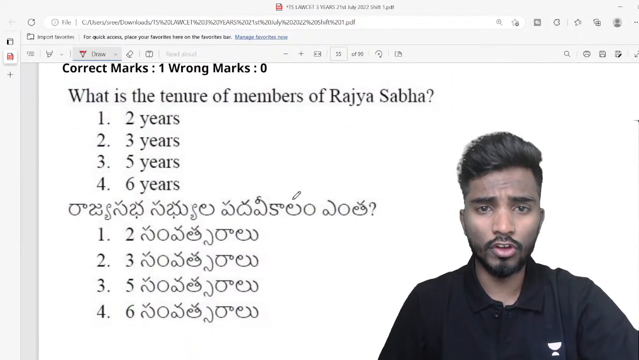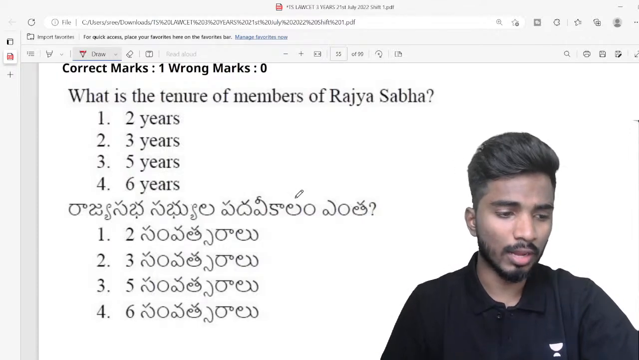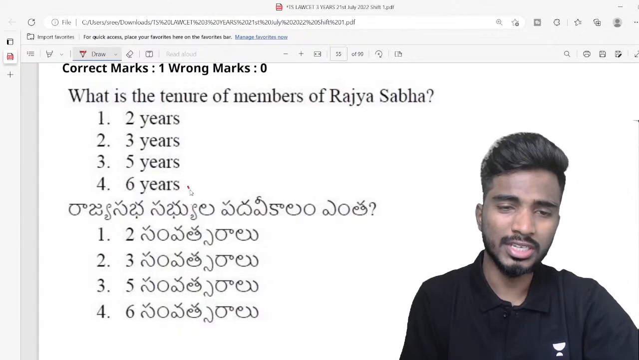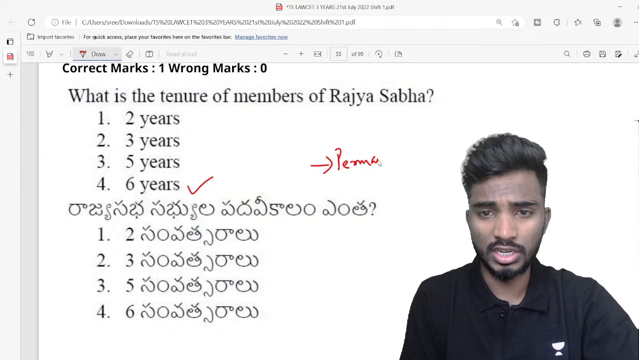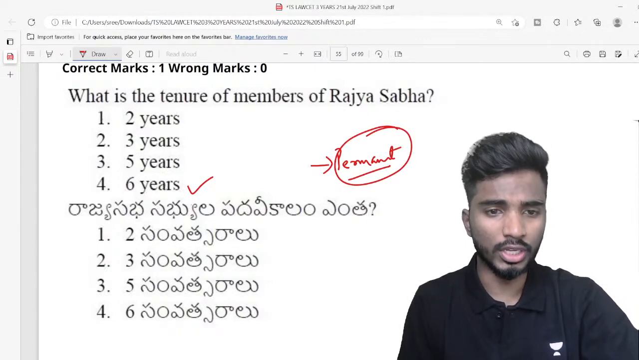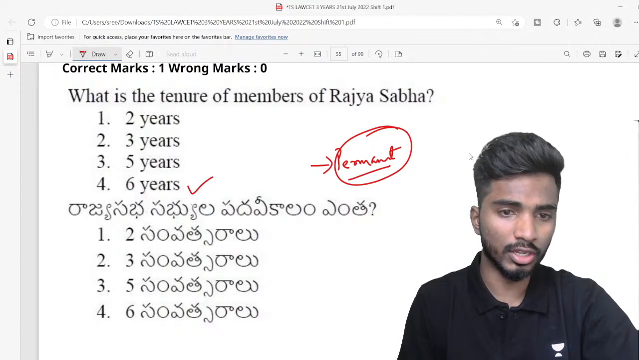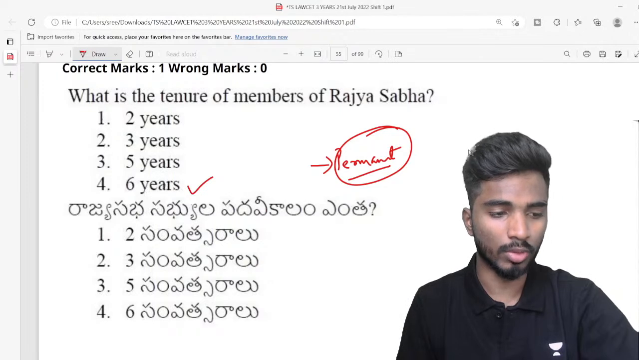What is the tenure of members of Rajya Sabha? Rajya Sabha members yokka padavi kalam enta. So Rajya Sabha member yokka padavi kalam is 6 years. So Rajya Sabha is a permanent house, so there is no dissolution of Rajya Sabha. Every 2 years, 1/3 of the members will retire. Very good Alpha, very good Nayak, very good Nazia, very good Uma, excellent guys.